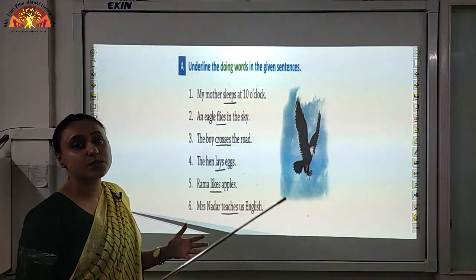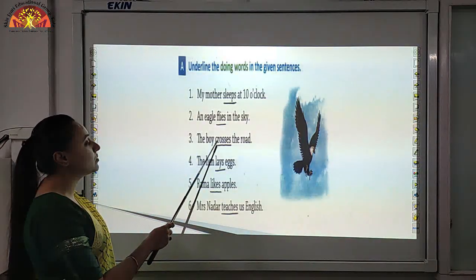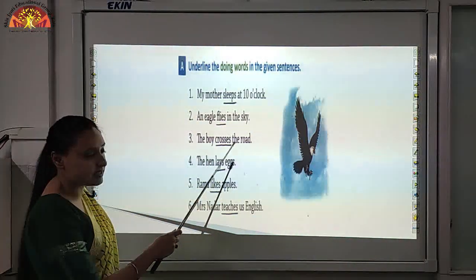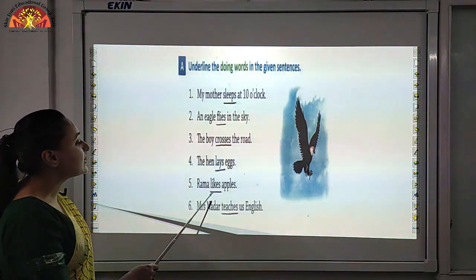Now look at number 3, the boy crosses the road. So what does boy do? Crosses the road. Underline the word C-R-O-S-S-E-S, crosses.